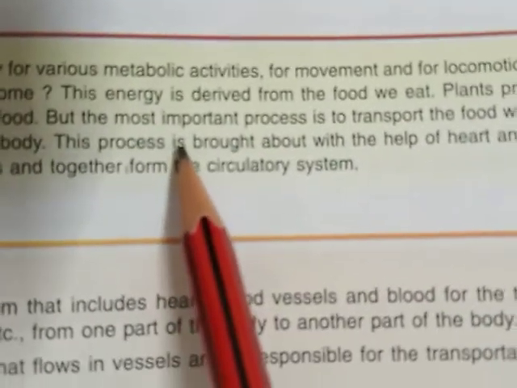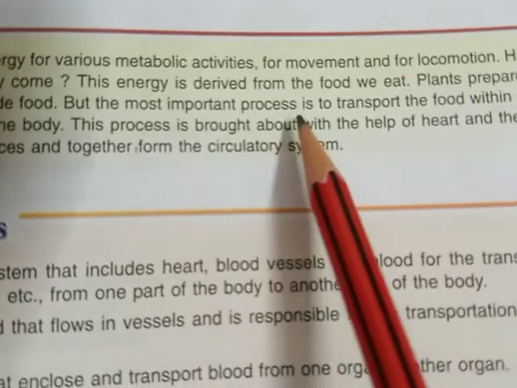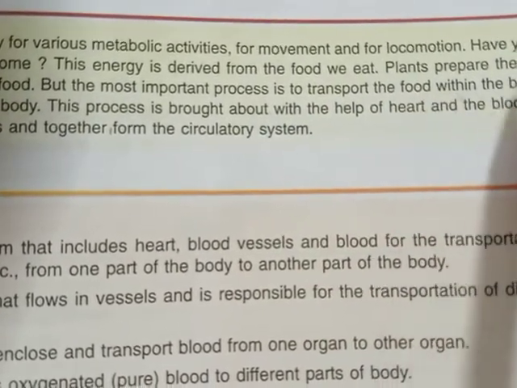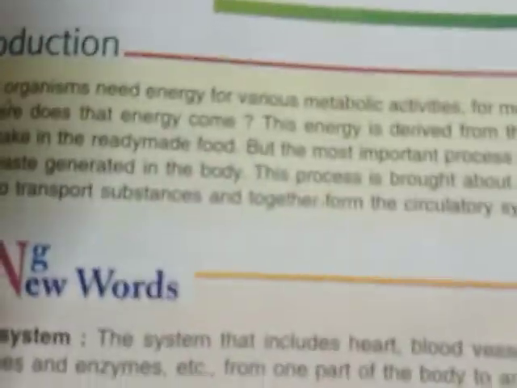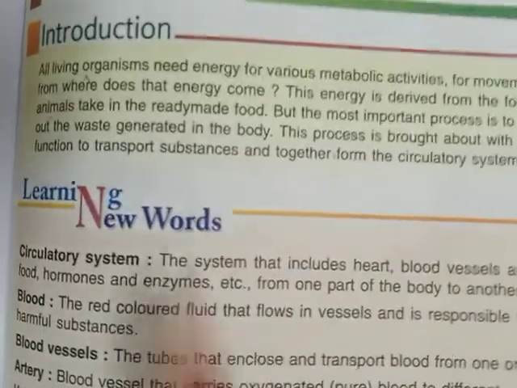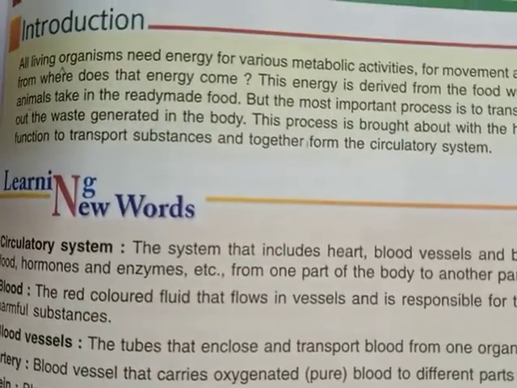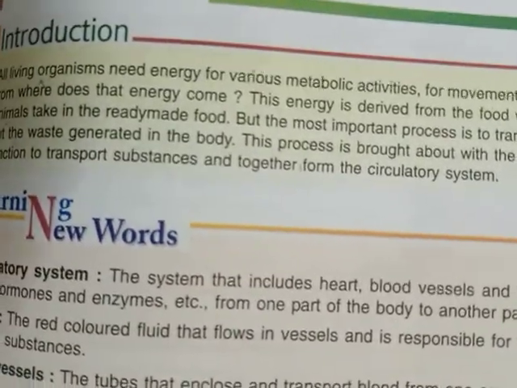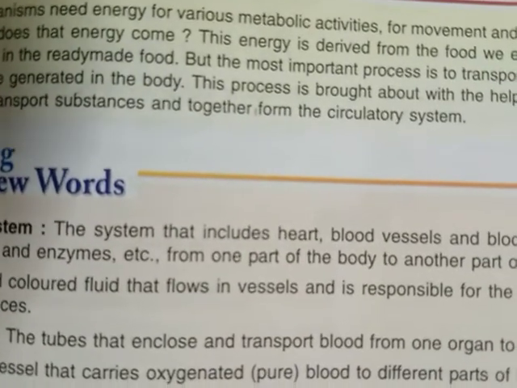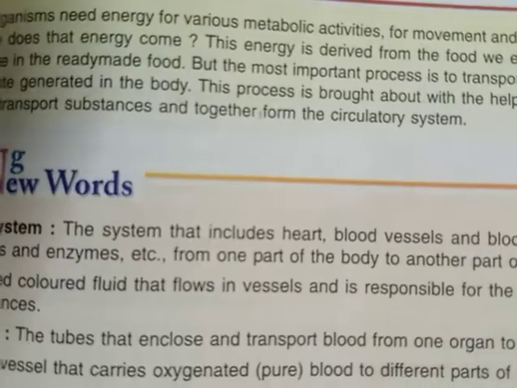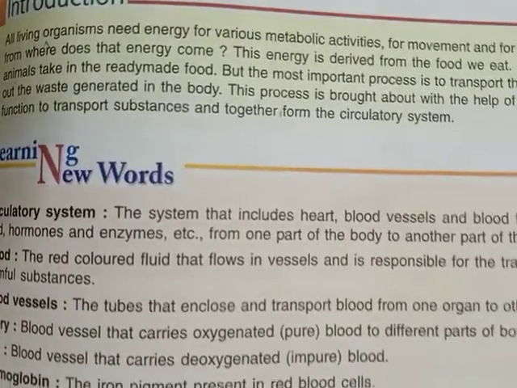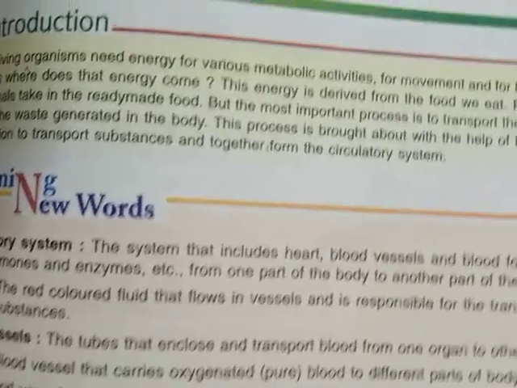But children, in animals, this important process is the transportation of food within the body and bringing out the waste generated in the body. Whatever food we are taking in has to be transported to different body organs, and whatever waste is produced in those organs, cells or tissues has to be brought out from the body.